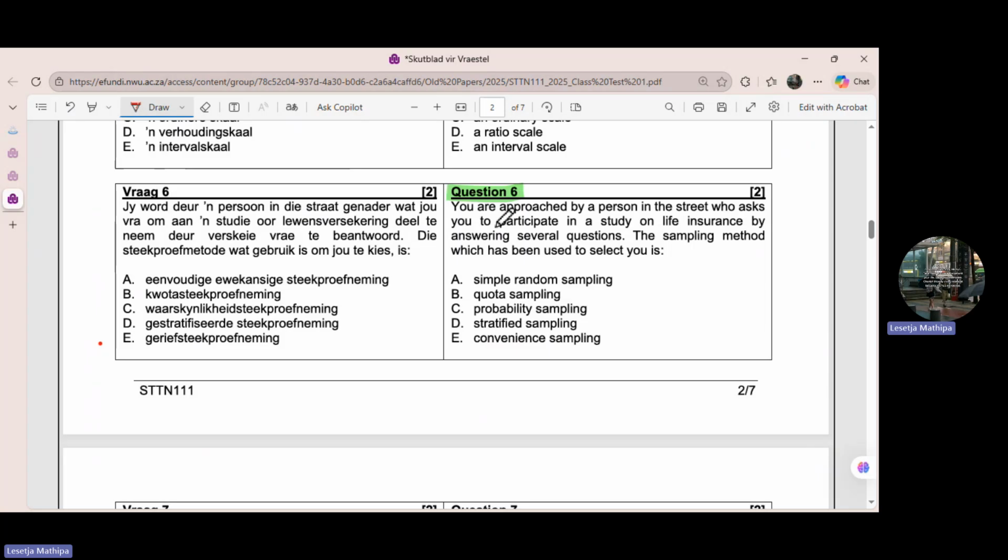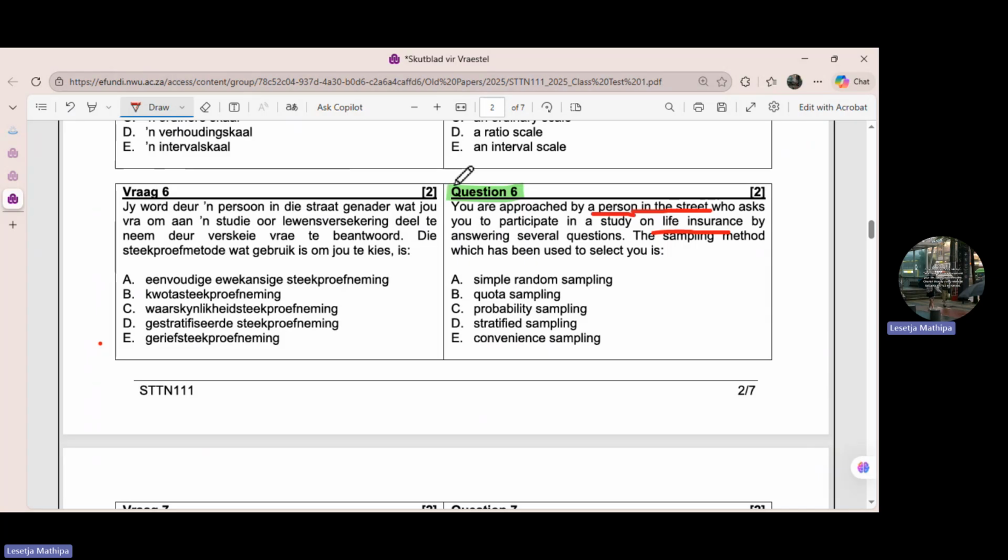We need to check the statement again. You are approached by a person in the street, so this is our keyword. Who asks you to participate in a study on life insurance,